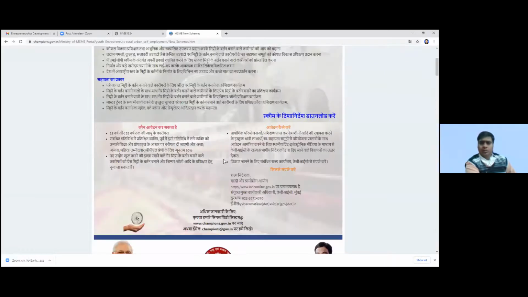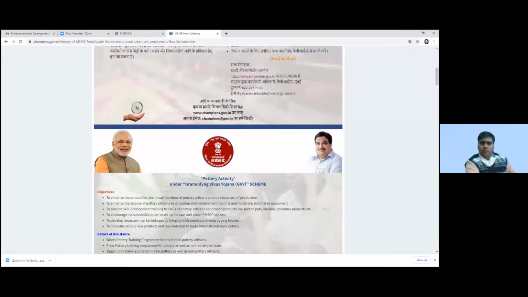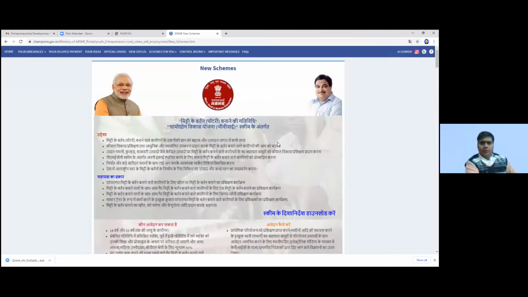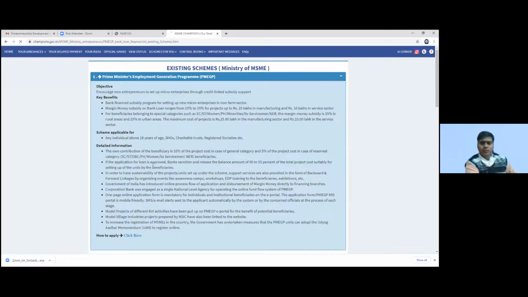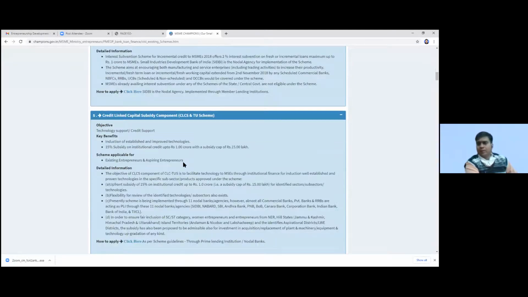These are also new schemes started by the government of India. You can go in these schemes also. These existing schemes, this PMEGP is there. Then second PMEGP, CGTMSE, interest subvention, credit link capital subsidy. All these details are available in this.